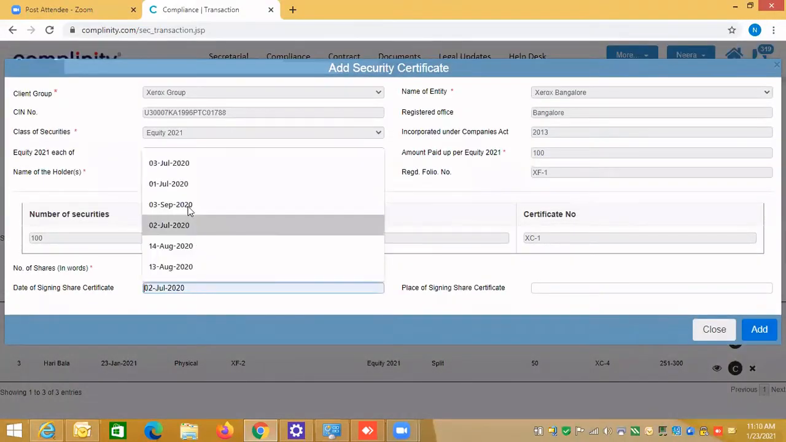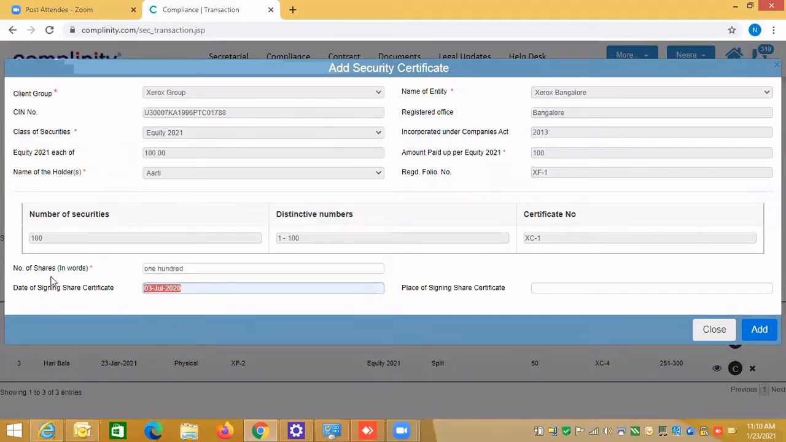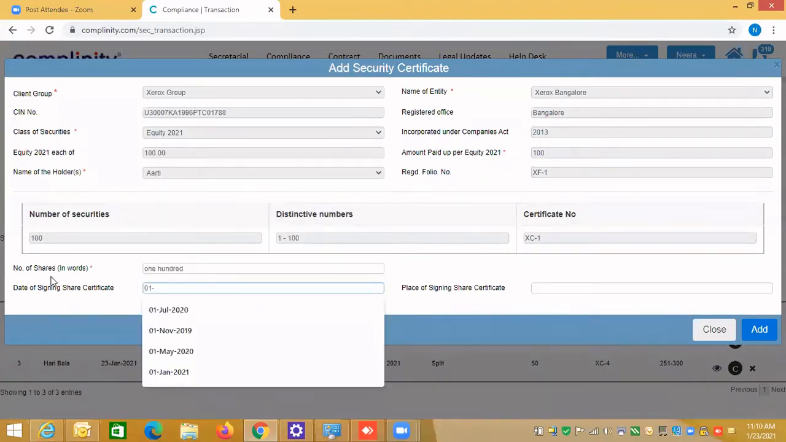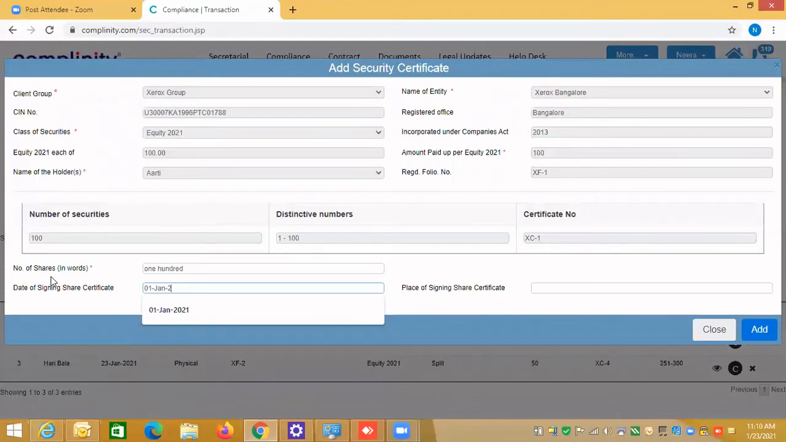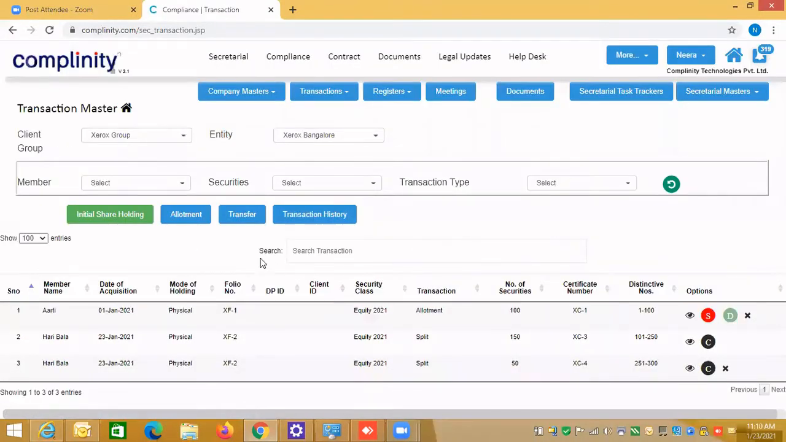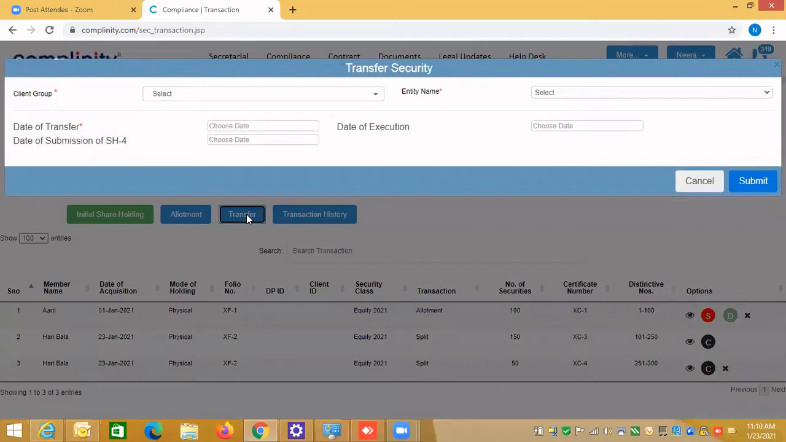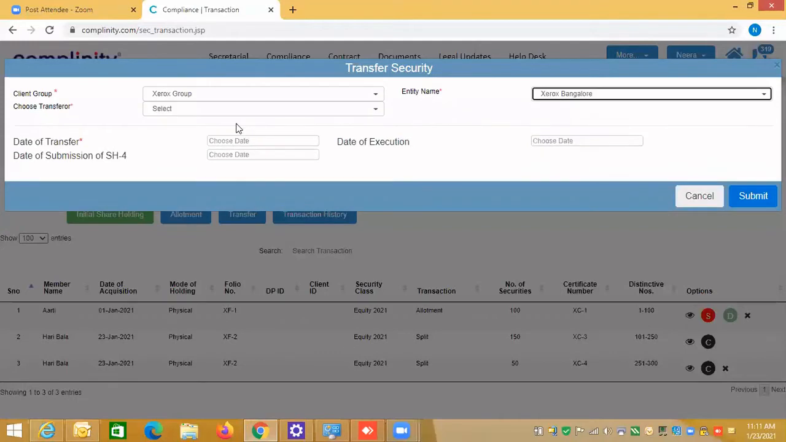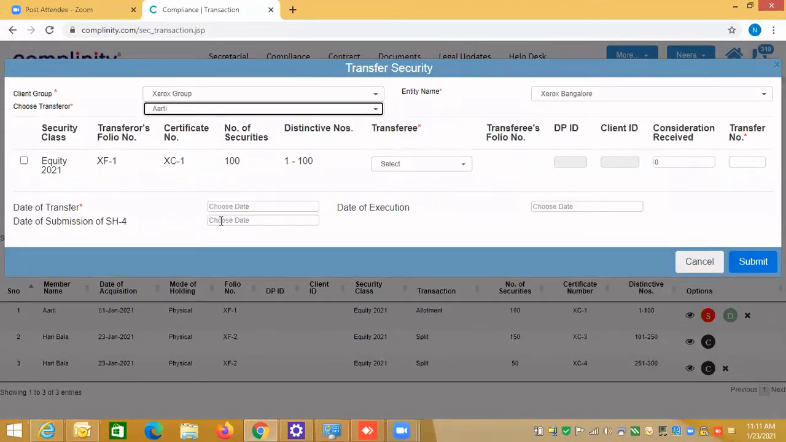So let me again select the date. The place is Gurgaon, and I'll say add. It means I have generated the certificate. Now I can do the transfer. For Aarti, we have done it, so you see one, we can see here. So let's do the transfer for this.